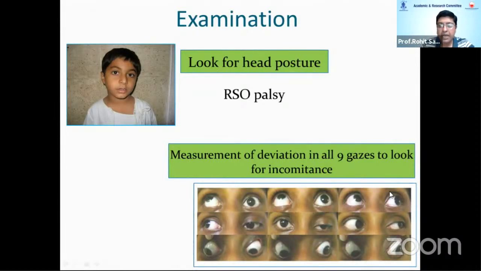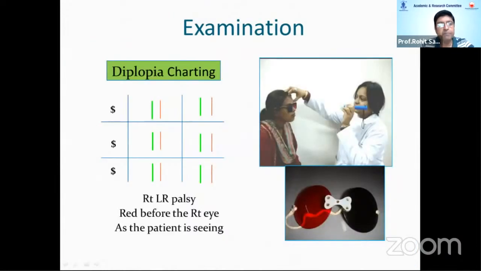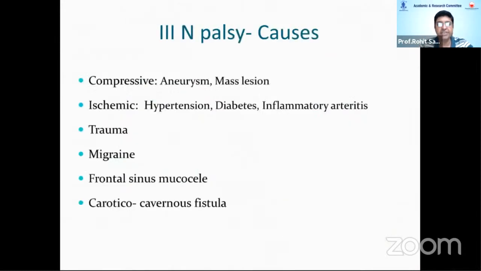You look for 9 gaze deviations. Where is the deviation maximum? And of course, a diplopia charting. Generally, for diplopia charting, you would want to use red-green glasses, and use a slit in front of your torch so that the patient can also appreciate torsion and is able to tell you the actual separation between images. So keep the slit vertical for horizontal diplopia measurement and horizontal slit for vertical diplopia measurements.